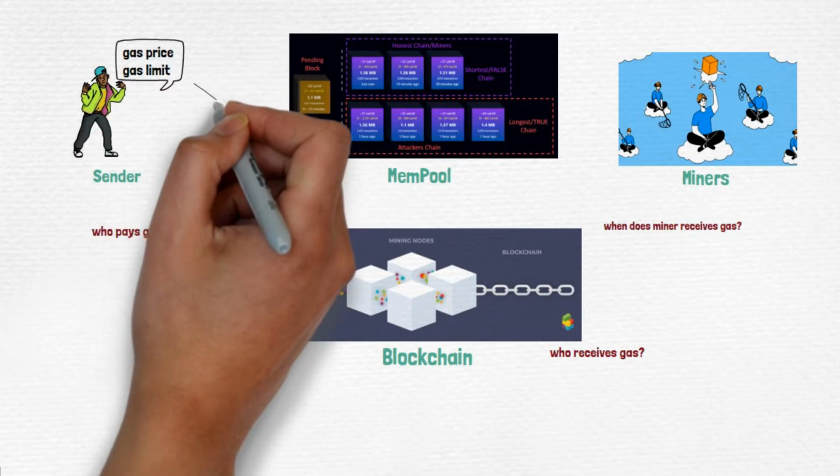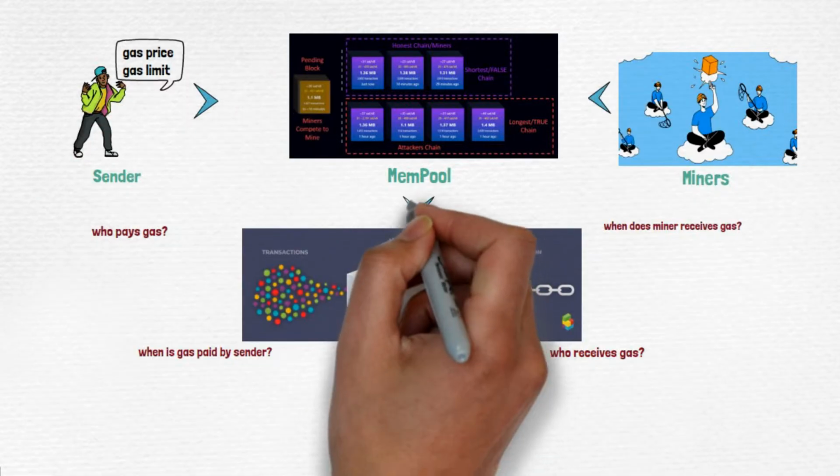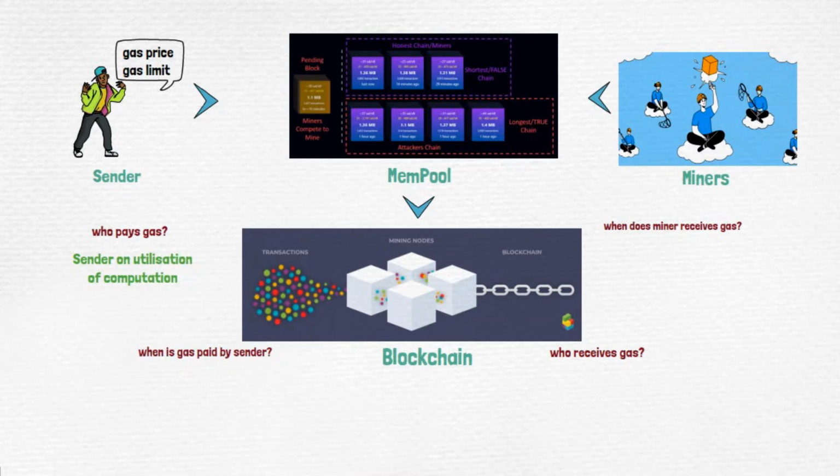Now let's answer these questions. Who pays gas? The sender, on the utilization of computation, that is the computation consumed by the blockchain to complete the activity placed by the sender. When that actual computation is consumed, only then is the balance deducted from the sender. Now, when is gas paid by the sender? It's basically on the resource utilization or computation, or whatever the unit of energy. It's the computation energy in our case, in the blockchain.